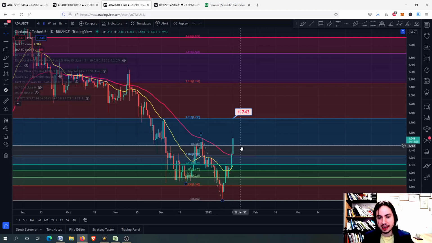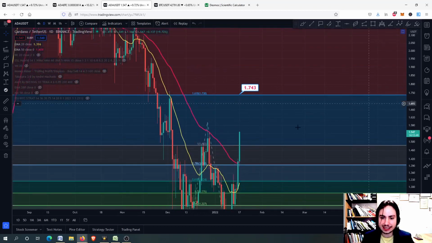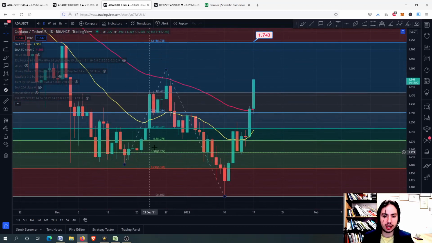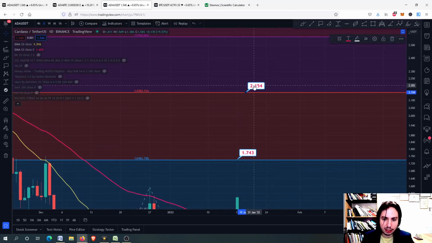But at the same time, I think that 1.74 for ADA is very possible, okay, and we can achieve that. It is the 1.618 trend-based Fibonacci extension level. Okay, I'm going to zoom in a little bit from this bottom back on 17 December to this top on 27 and to this bottom. Next targets after that could be the 2.15.